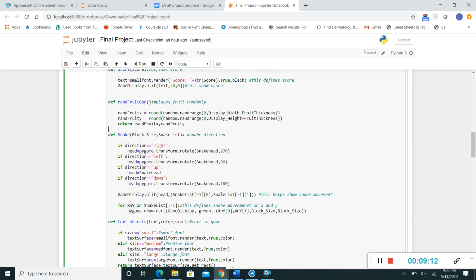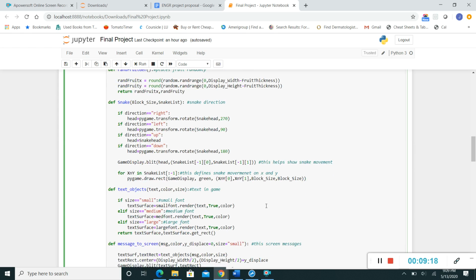And this helps to show the snake movement. And basically this defines the snake movement on the X and Y axis. This is to define the text objects, basically the text that we used in the program. So basically if text size is small, it's going to be text surface, small font, render, true color. It's basically going to be what we defined earlier, just in a different word.